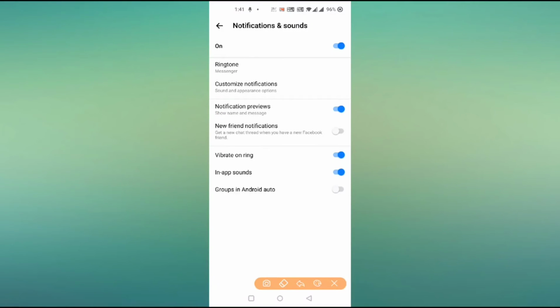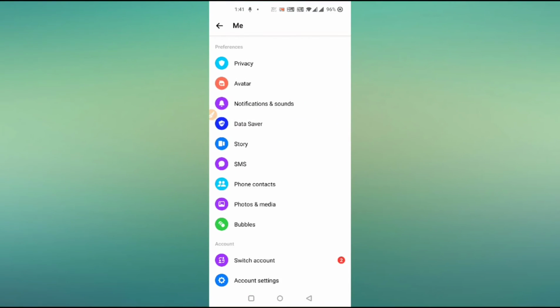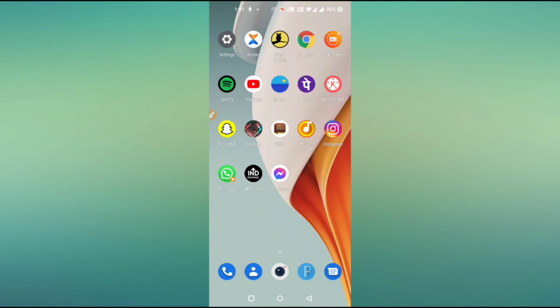And if you want to turn off the app sound, then click on in-app sound setting and turn off the setting. From here you can manage your notification settings. So if you have any kind of problem regarding your pop sound, you need to manage the sound setting in your Messenger. This is how you can fix the Facebook pop sound problem.